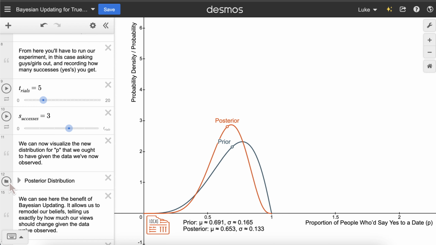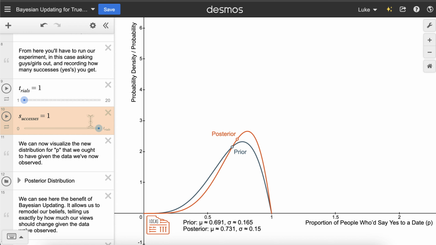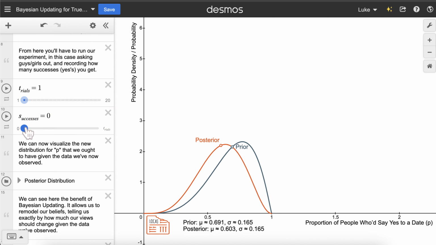Further, we don't need to collect some 30 data points in order for this impact to be seen. The posterior distribution kicks in the moment we collect data. If we only had 1 trial and 1 success, we can see the posterior already kicks in. If we got 0 successes off our 1 trial, it shifts as well. The posterior is almost magic in the sense that the second we get new information, it tells us how to update our beliefs appropriately. Let's go through a couple important points of the posterior.